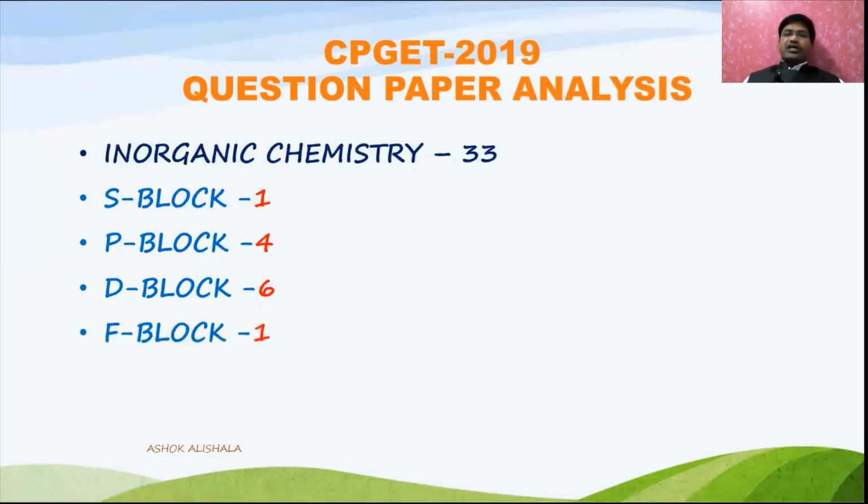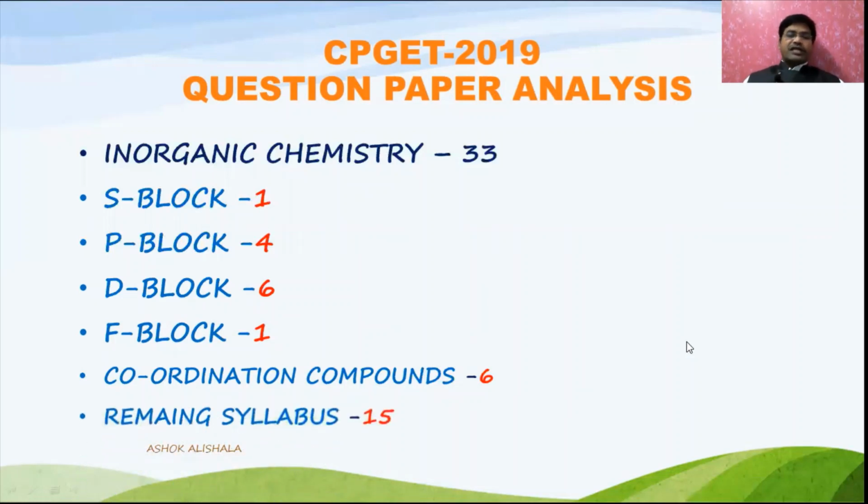And if you see the F block elements, also only one question was given, from lanthanides or actinides. You will get this one question. And from coordination chemistry, you got 6 questions. So from the D block elements as well as the coordination compounds, there are 12 questions framed in 2019. The remaining portion, that is different portions, were provided 15 questions. These are some ideas regarding the questions covered in inorganic chemistry from CPZ 2019.